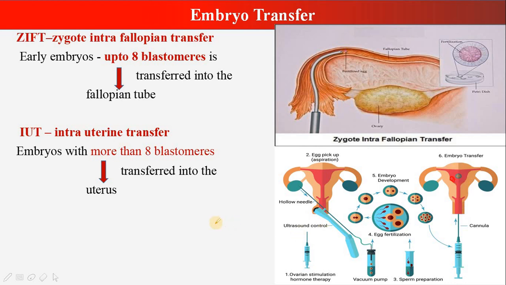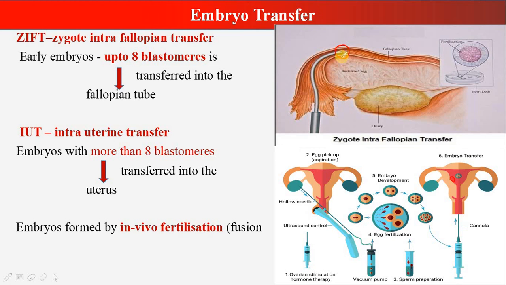So this is about the embryo transfer. I hope it is clear. This is in vitro fertilization and this is embryo transfer. In vitro fertilization, the ovum is collected, the sperm is collected, and the sperm and the ovum fuse in the lab to form a zygote. This is in vitro fertilization, and the zygote develops to form an embryo. At 8 cell stage, the embryo is transferred into the fallopian tube.